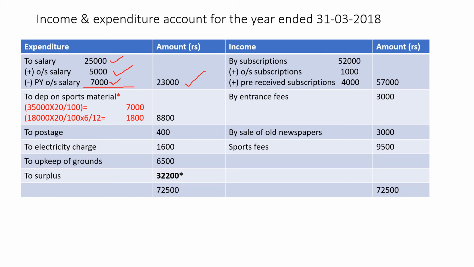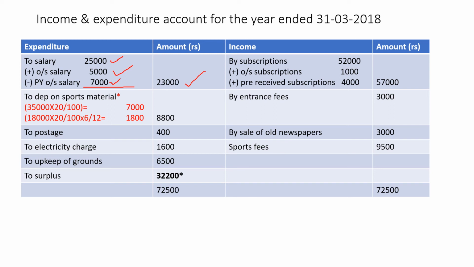Then here in the payment side it is given sports material 1/10/2017. Sports material we do not record directly, because it is an asset. Sports material, you check in the opening balance sheet. The second item is sports material, so it is confirmed that it is an asset. It should be recorded in balance sheet only. But the depreciation on the fixed assets has to be charged under expenditure. Depreciation, depreciate sports material at 20% per annum.